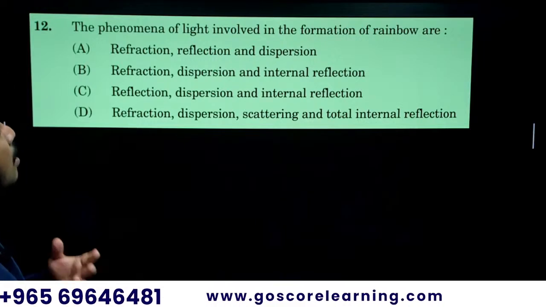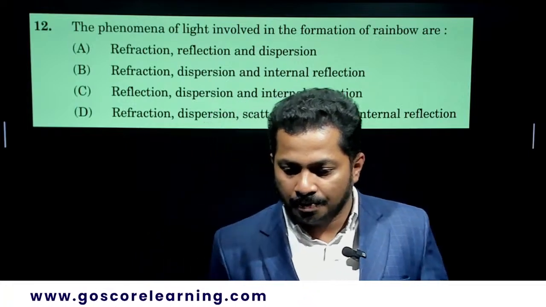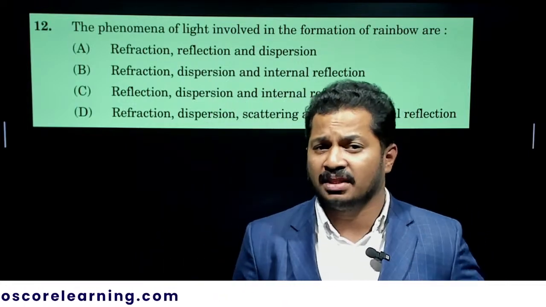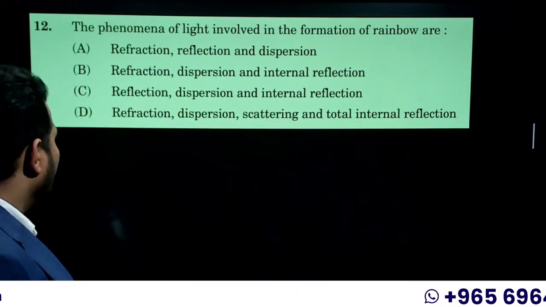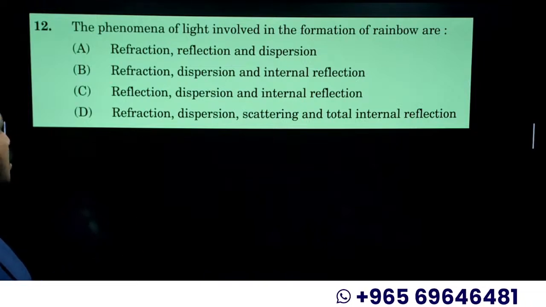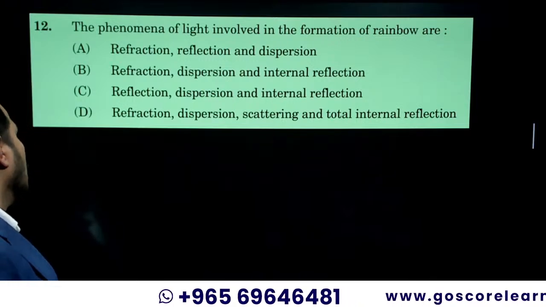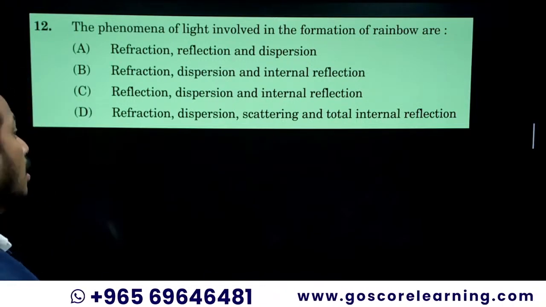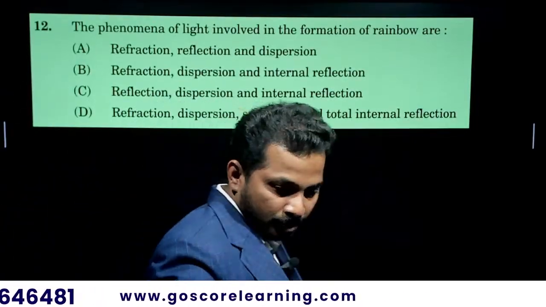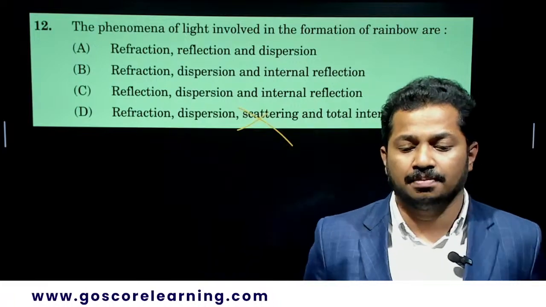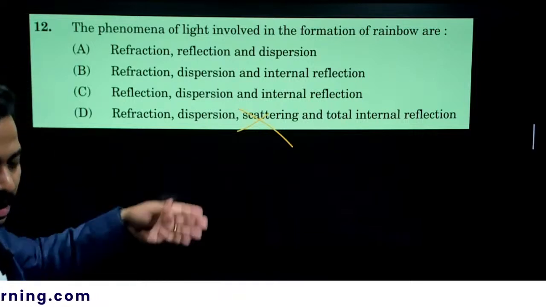So what is the question? The phenomena of light involved in the formation of rainbow are, what are the phenomena? By reading the options, it seems to be a confusing kind of question. Options: refraction, reflection, dispersion; refraction, dispersion, and internal reflection; reflection, dispersion, and internal reflection; refraction, dispersion, scattering, and total internal reflection. Scattering is not at all happening there. Option D is wrong. There is no scattering during the formation of rainbow. So option D is completely ignored.